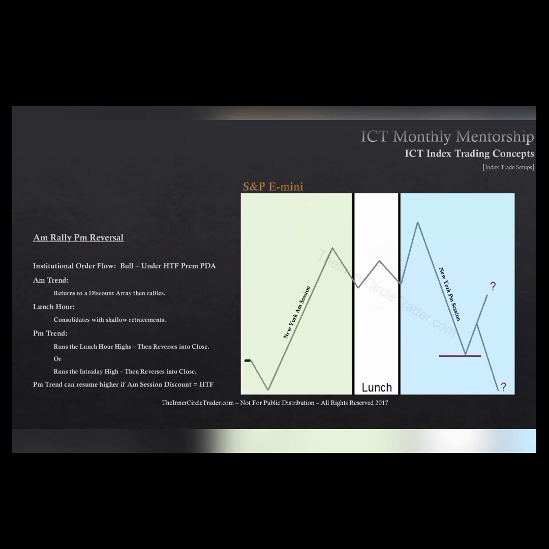All right, we're looking at the AM rally, PM reversal, projected range. In the AM session, we're going to be looking at the 3 averages, NASDAQ, Dow against the S&P, and we're going to be comparing the index SMT on the lows. So we're going to be looking for a divergence. One of them will fail to go lower. That will signal the time to be a buyer of the E-mini S&P for the New York session.